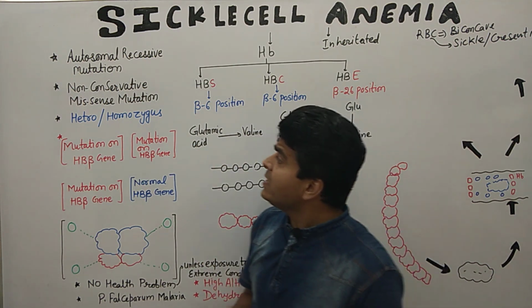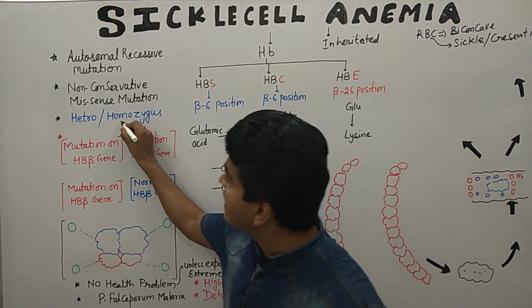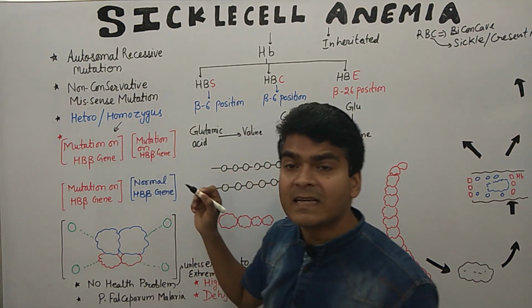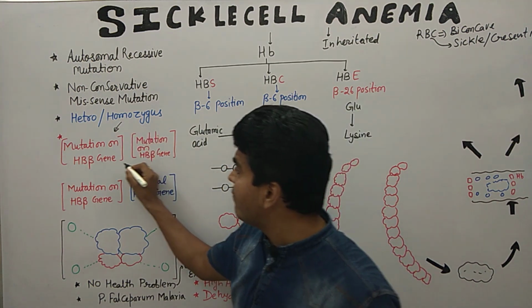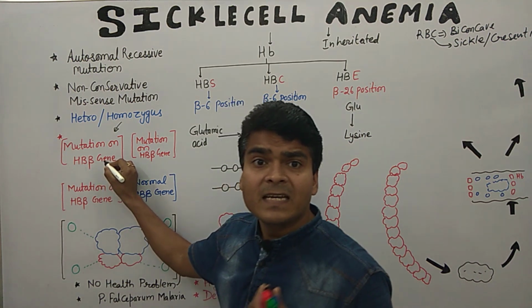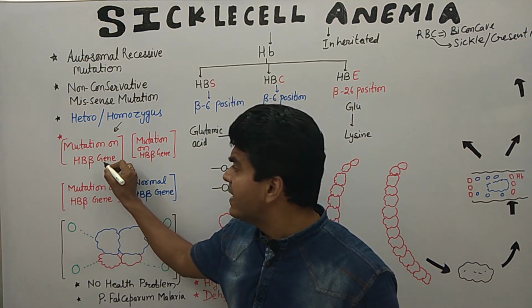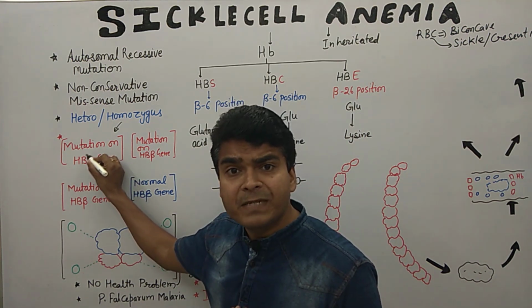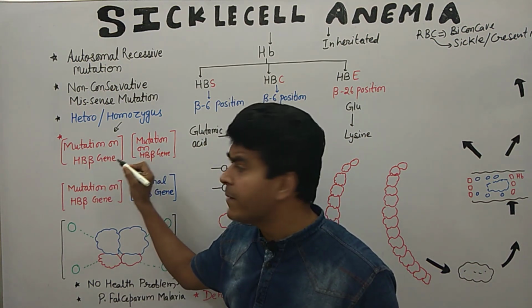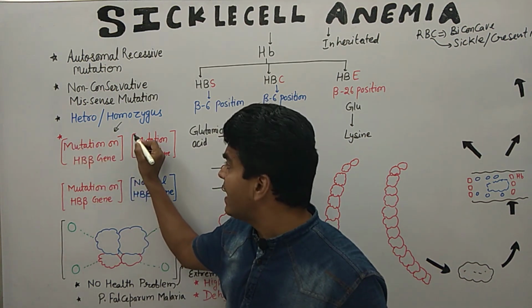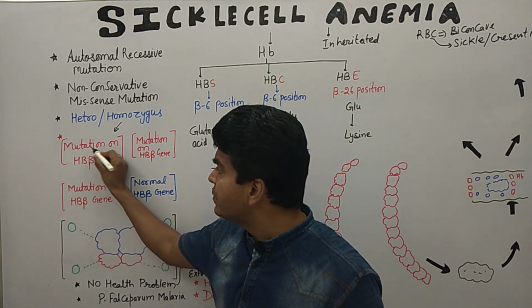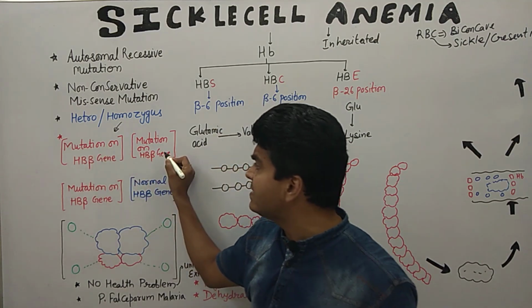If we are talking about homozygous, then what happens? Here the HBB gene, meaning hemoglobin beta, meaning the beta chain, is mutated. There are two genes, so there is mutation on one gene and on the other gene.